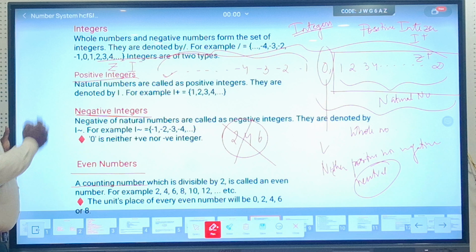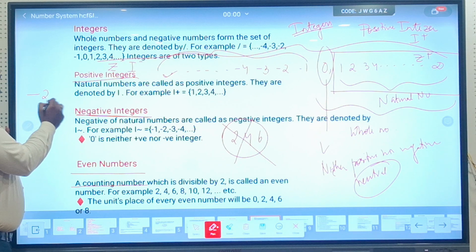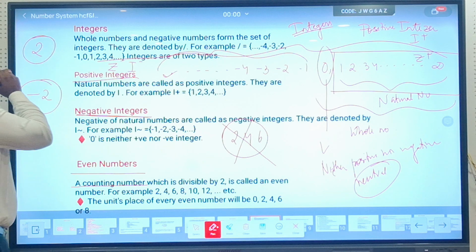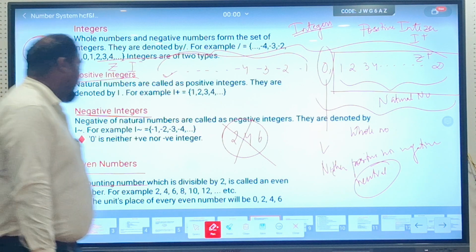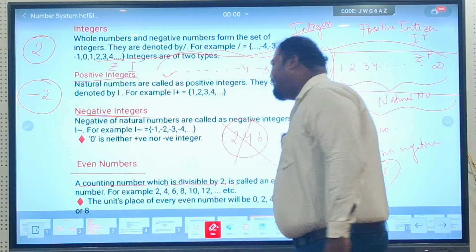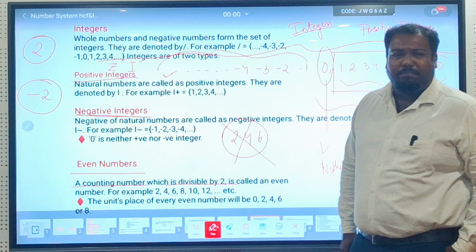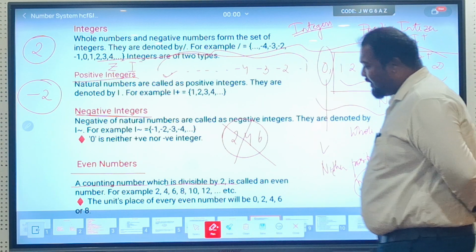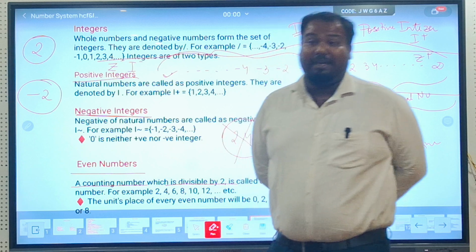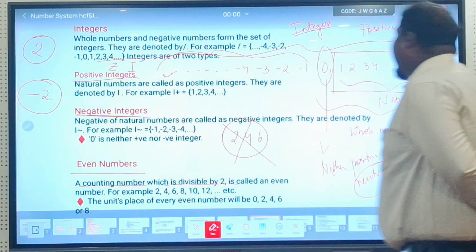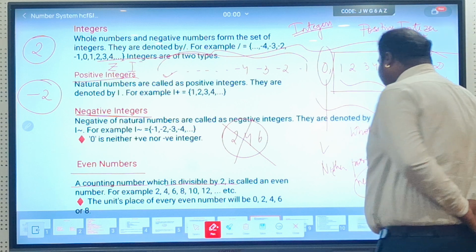Means to be an even number, the first criterion is it should be a natural number. That means, see, I can't comment whether -2 is even or odd, but I can definitely say 2 is an even number. Okay, and after that, the second criterion is it should be divisible by 2. The counting number should be divisible by 2, then it will be termed as an even number. And if it is not divisible by 2, it will be termed as an odd number.